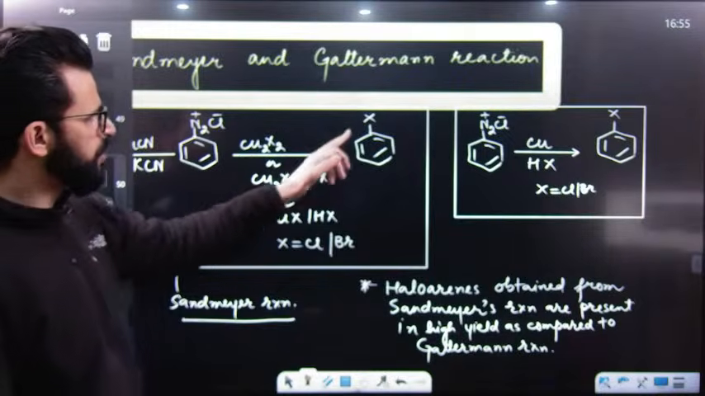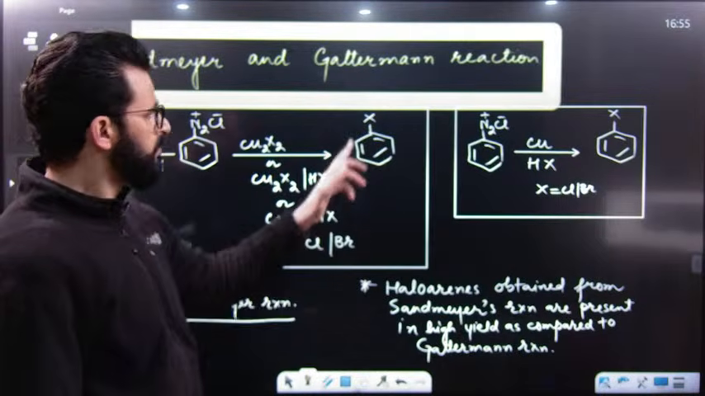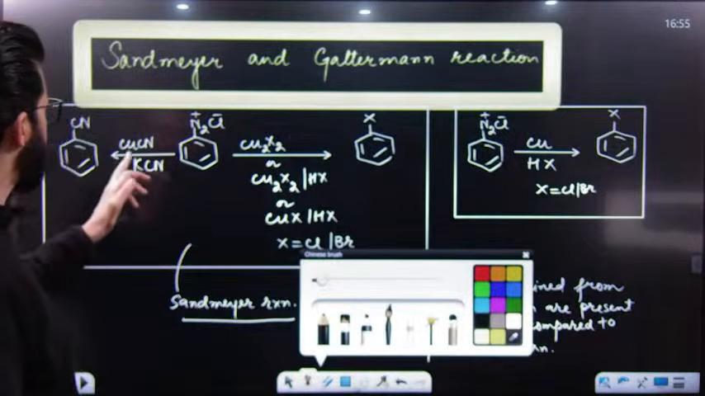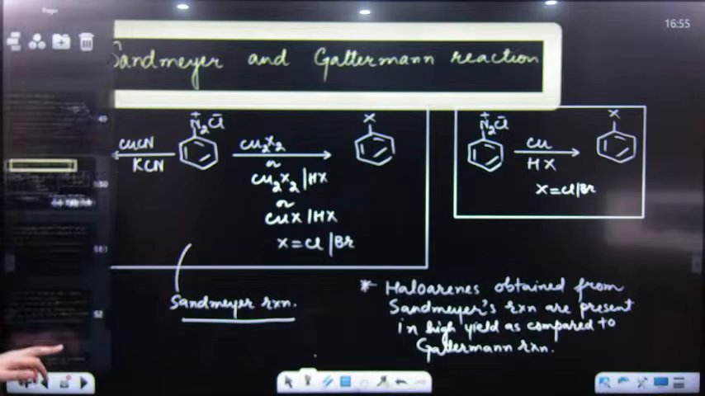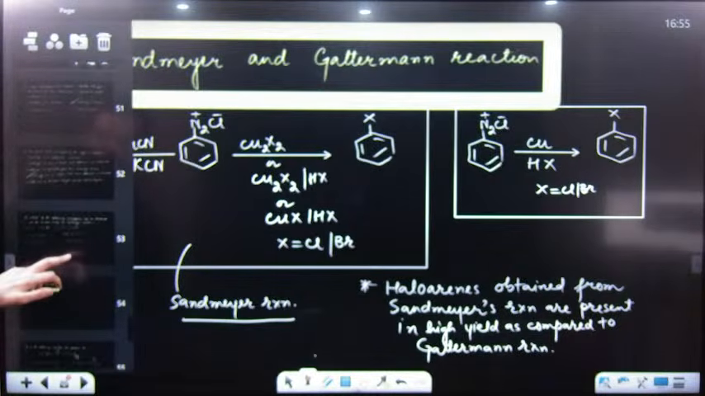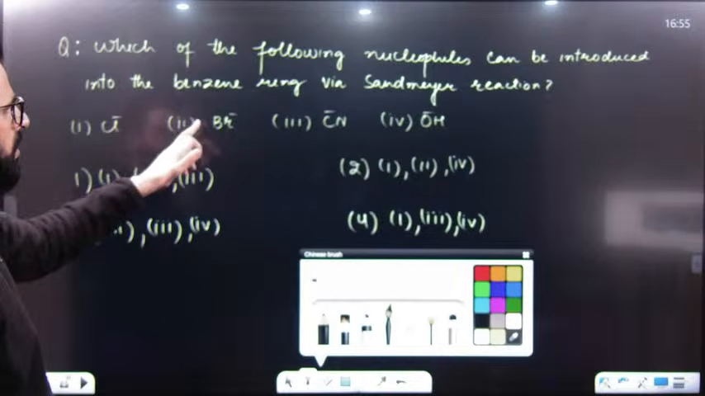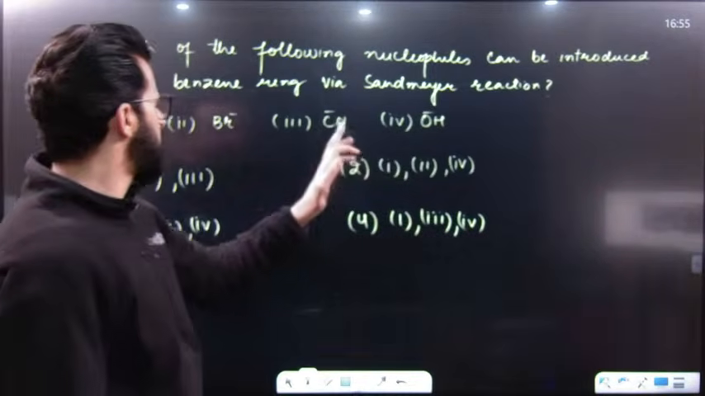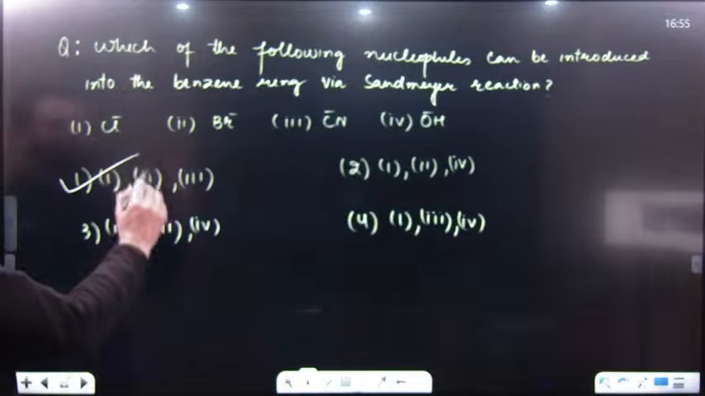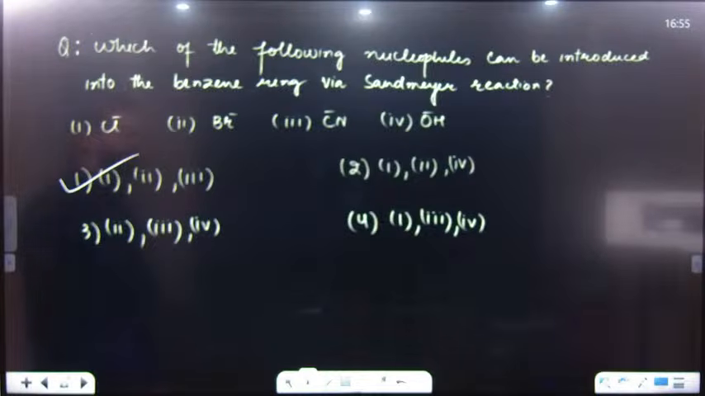We can introduce Cl minus, we can introduce Br minus, or we can introduce CN minus. That means which nucleophiles can be introduced with the help of Sandmeyer reaction? It can be Cl minus, Br minus, CN minus. That means 1, 2, and 3. So 1, 2, and 3 is the right answer.